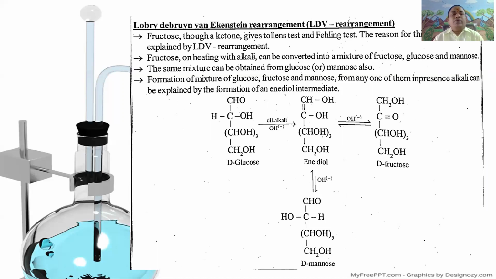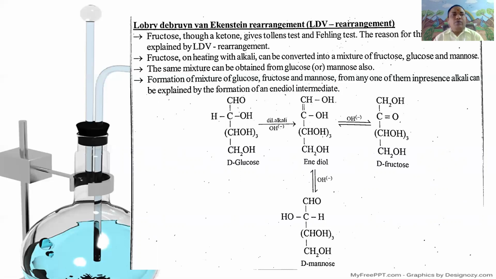Next, the Lobry de Bruyn-Van Ekenstein rearrangement, also called the LDV rearrangement. L means Lobry, D means de Bruyn, V means Van Ekenstein rearrangement. In this rearrangement, fructose, though a ketone, gives Tollens test and Fehling's test. The reason for this anomaly is explained by